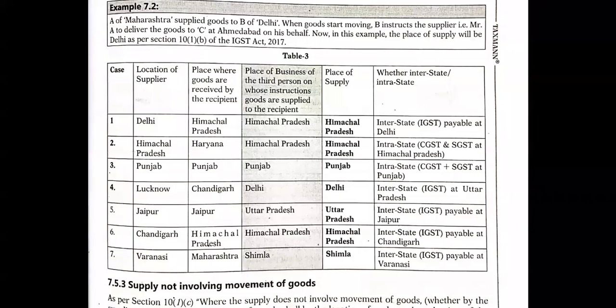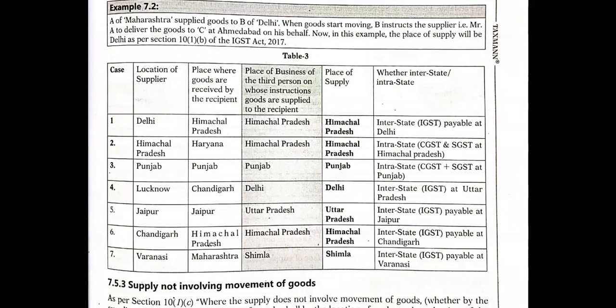Next, Jaipur is the location of the supplier. The place where goods are received by the recipient is Jaipur. The place of business of the third person is Uttar Pradesh, and the place of supply is also Uttar Pradesh. So here also there is interstate supply, because Jaipur is in Rajasthan, while Uttar Pradesh is some other state. So IGST is payable at Jaipur, that is Rajasthan.